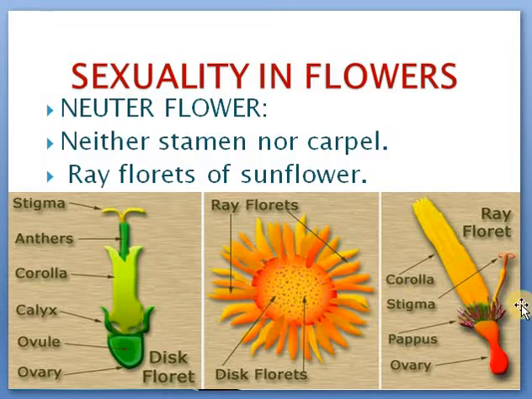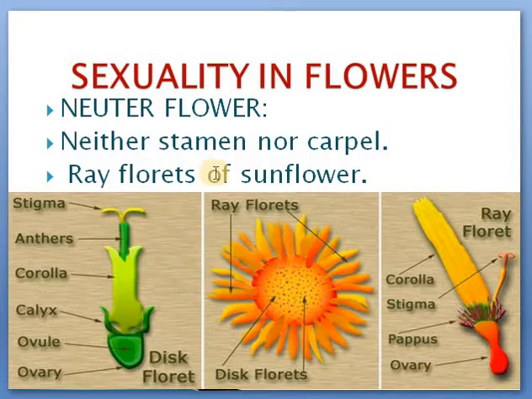flower. But the neuter flowers used to possess stigma, and style would be there, and ovary sort of structure will also be there, but they will never produce any ovule. They are not fertile, they are actually sterile. Sterile is the opposite of fertile. You know the meaning of the word fertile, right? They can produce young ones, that is what the word fertile means. The opposite word is sterile. So the ray florets of sunflower are sterile in nature.